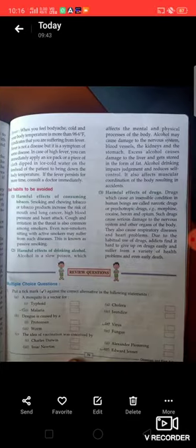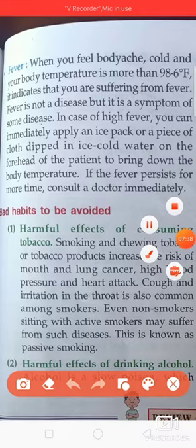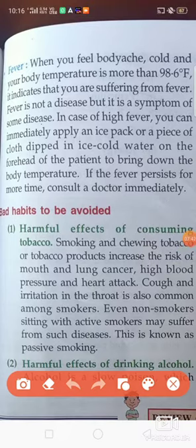Other than that, if the person is having fever, body ache or cold, where the temperature is more than 98.6 Fahrenheit, then in case of high fever, we should take an ice pack or a piece of cloth dipped in ice cold water, and put that on the forehead of the patient to bring down the temperature, and immediately we should consult the doctor.